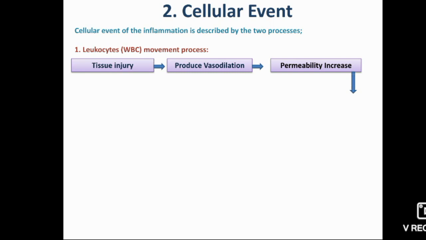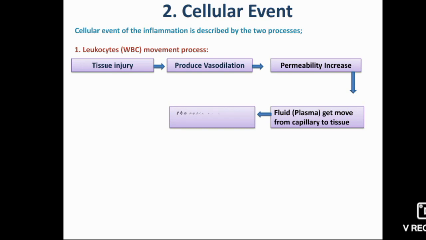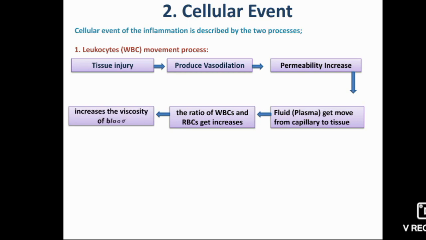The increased volume of blood flow contains WBC and RBC, but because the plasma or fluid part of the blood migrates from the capillary to the tissue, the viscosity of the blood increases. So the blood flow decreases due to the increased viscosity.